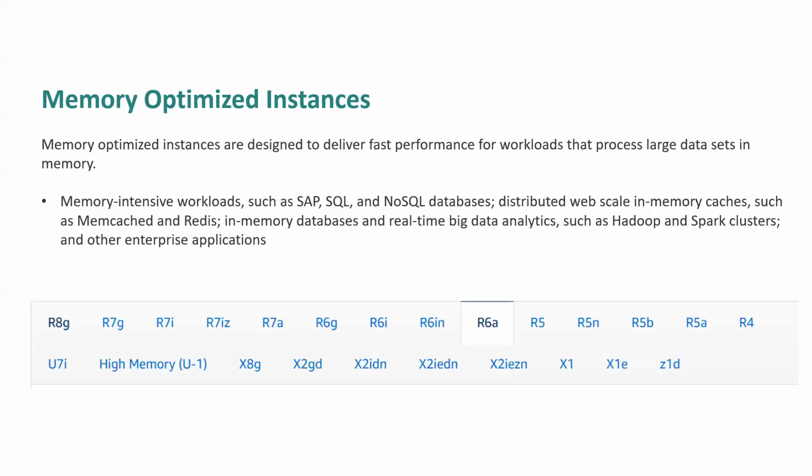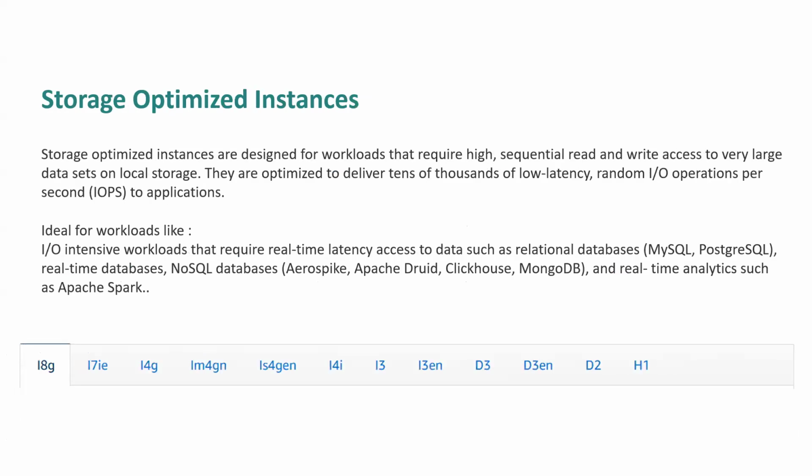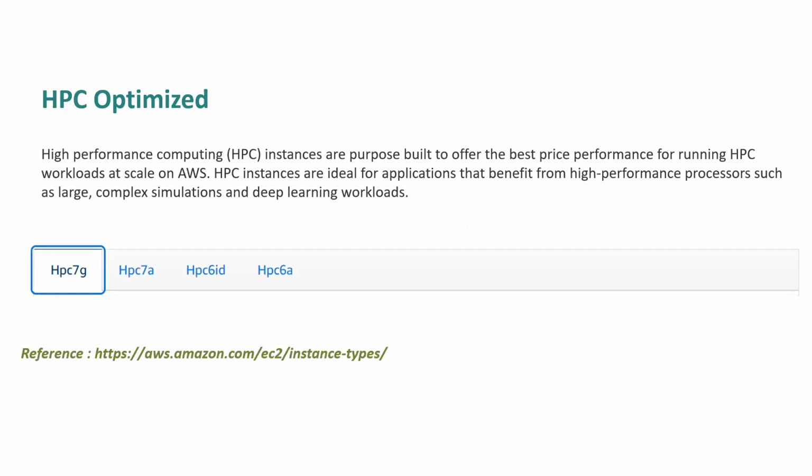Next, memory optimized instances, where in-memory capacity is the primary factor. Accelerated computing is where the CPU computation power is again the primary one. Next is storage optimized, where storage is the primary factor. HPC optimized is for very high performance computation requirements.